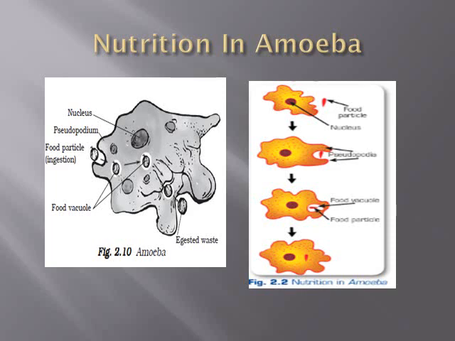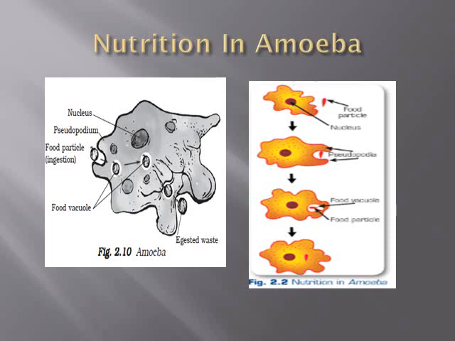This kind of mode of nutrition in amoeba is also known as phagocytosis. Phago means to engulf. By engulfing the prey or the food particles, they can take their food inside their body, and some reactions take place there with the help of digestive juices. That food is broken down into simple substances, absorbed as nutrients, and the undigested food gets expelled out by the vacuole from their body.